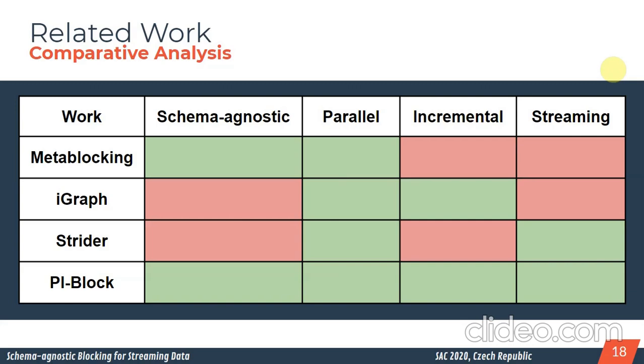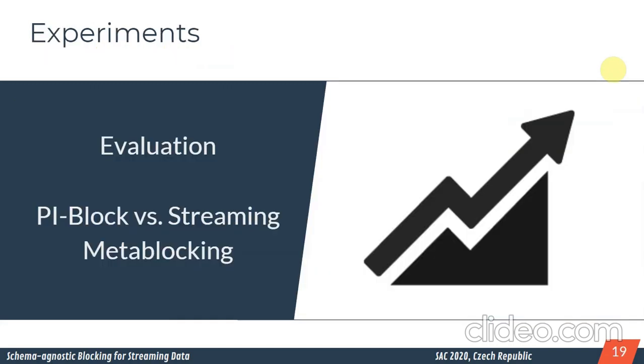That's why PI-Block is a novel blocking technique, because it is schema agnostic, proposed in parallel, incremental, and also handles streaming data. It's the first, at least to the best of our knowledge, the first strategy that handles all these four challenges.